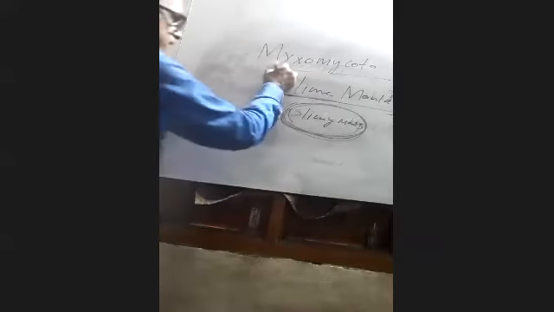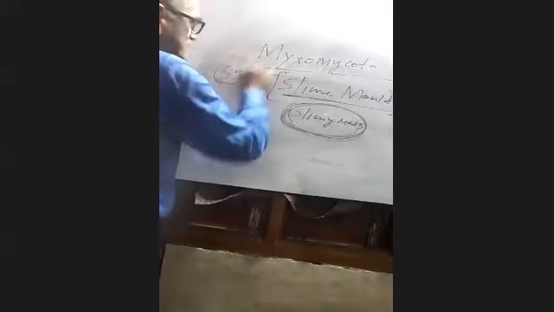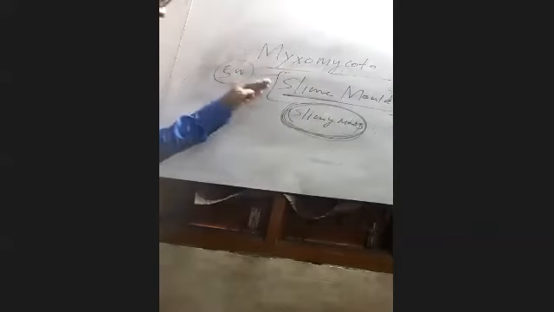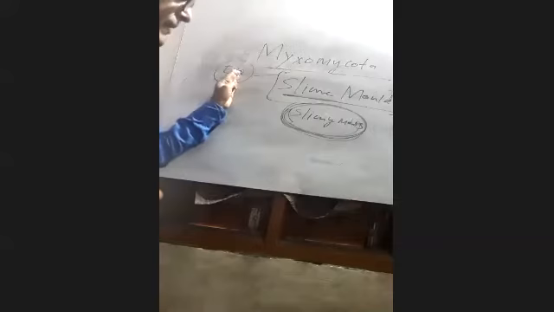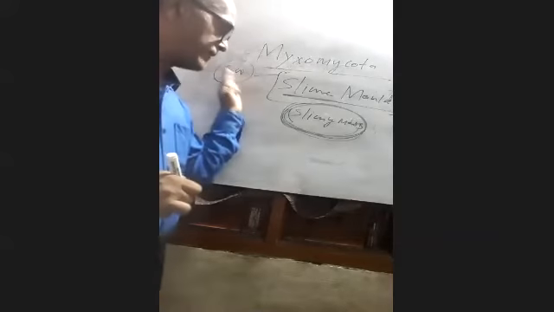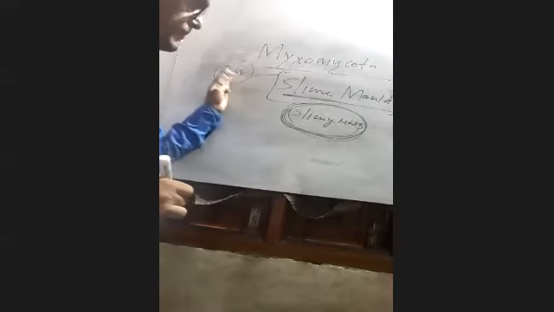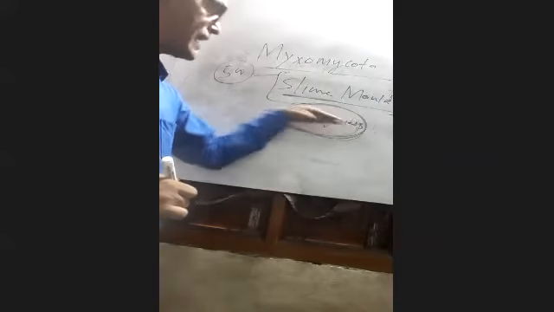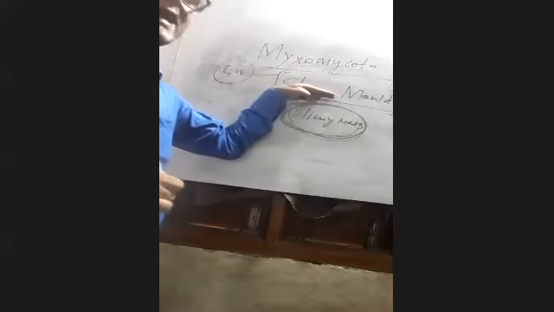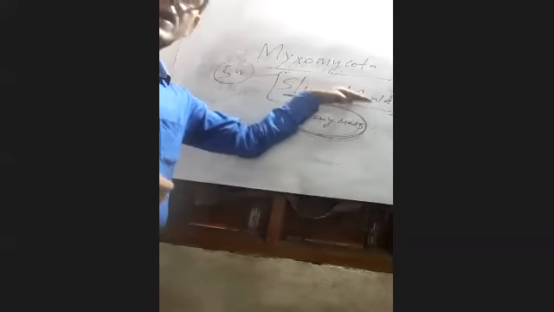And then we will have to remember that there are 500 species of slime molds available. In the vegetative time they look like a slime mass, and for that reason they are called slime molds. Okay, and their species number is 500.